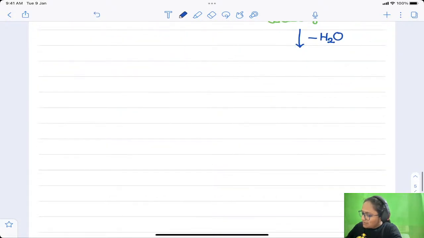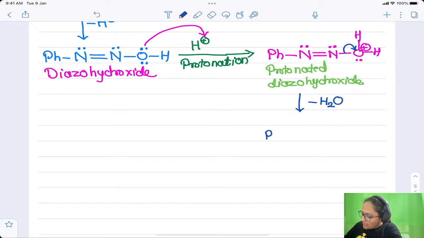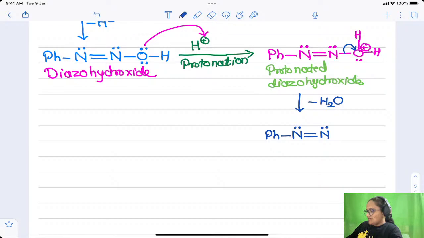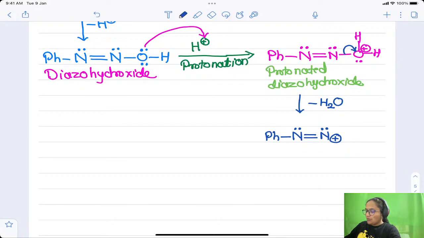And we will get the final product, and that is pH, pH remains as it is, N double bond N. Now this last N will carry a positive charge. Why? Because it is attached to only 2 lines and 1 lone pair. So this is the ion which is called the diazonium ion, right? But as we are using HCl in this reaction, there is chloride ion in the reaction mixture. Therefore the chloride ion will be a counter ion.